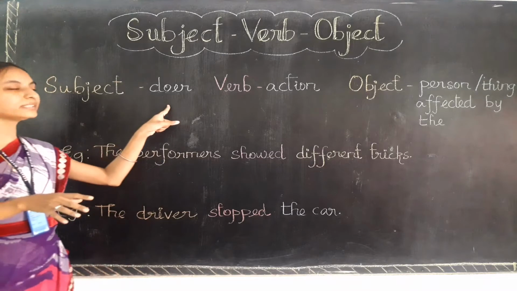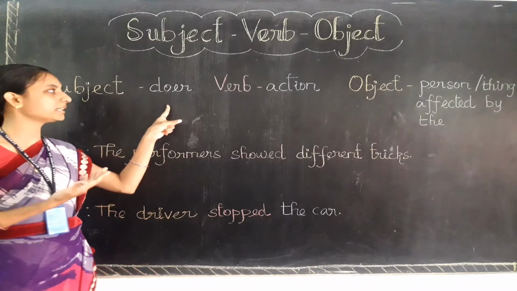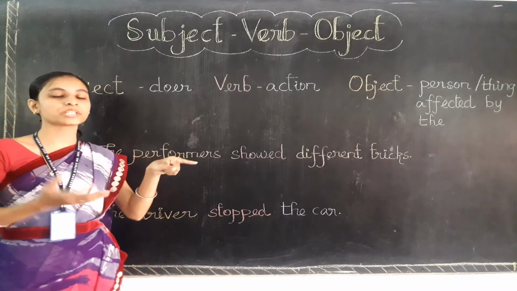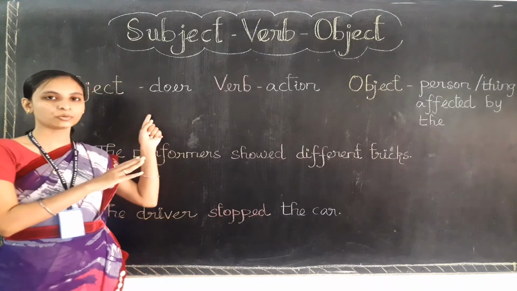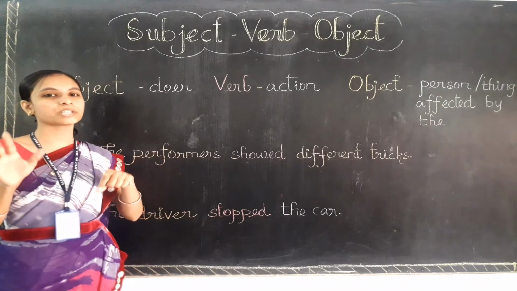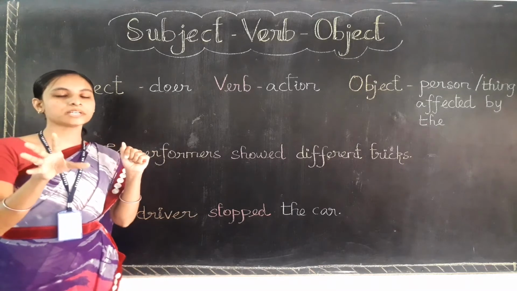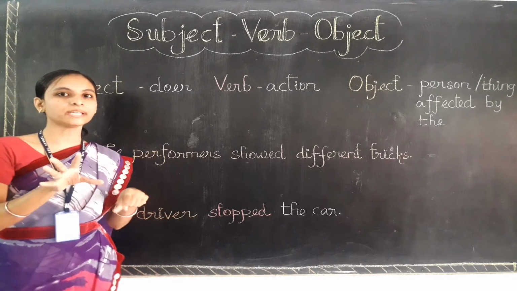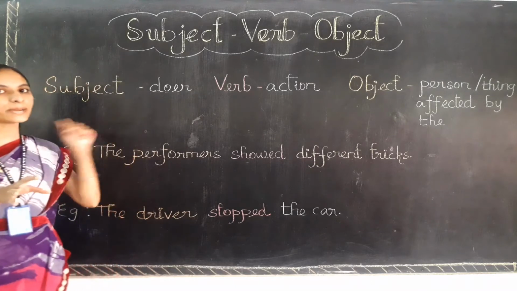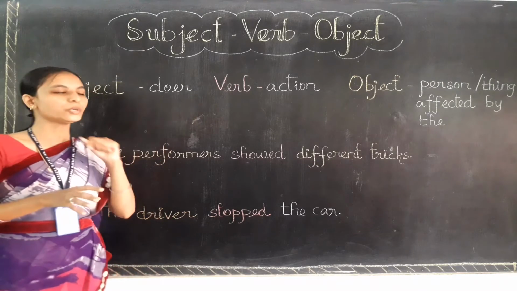So in short, the definition I have written here is doer of the action. That action is done by whom? The action is done by the subject. When we are talking about an action done by a person, that person is the subject. And what about verb?